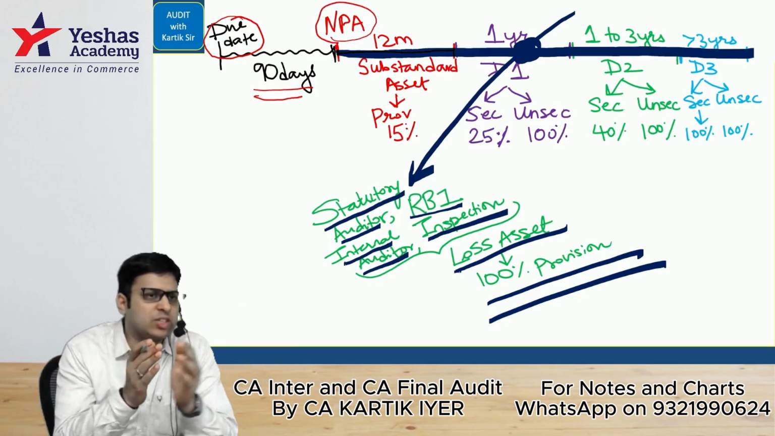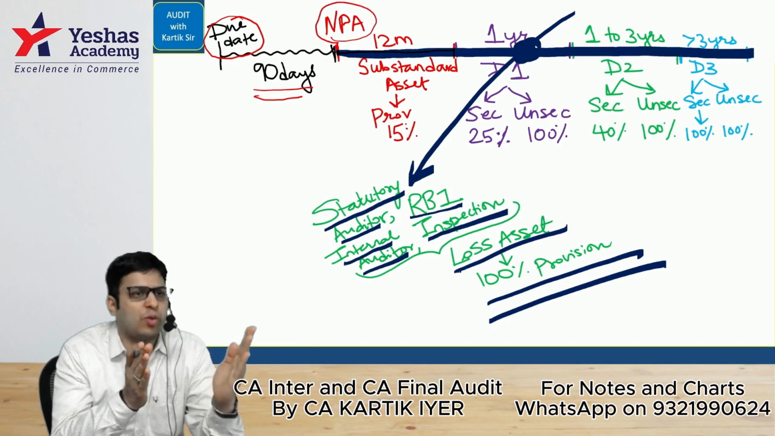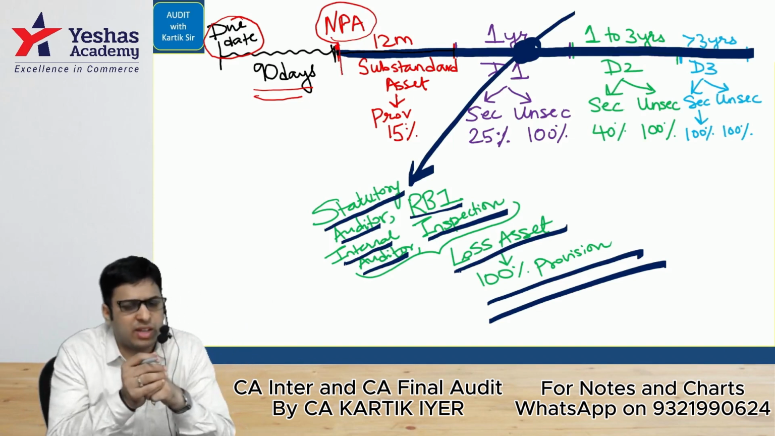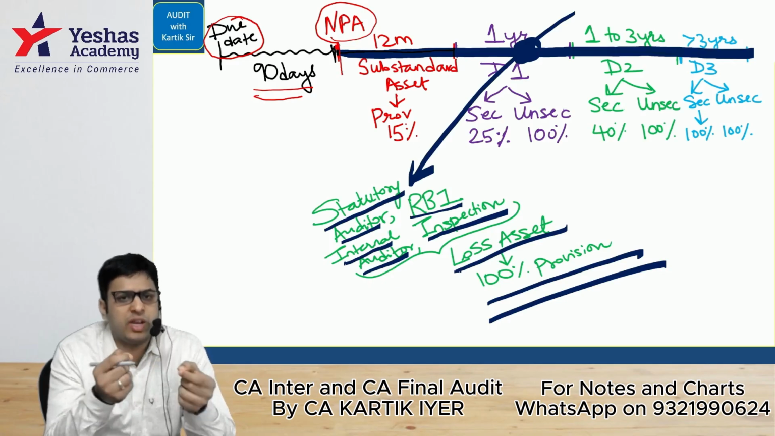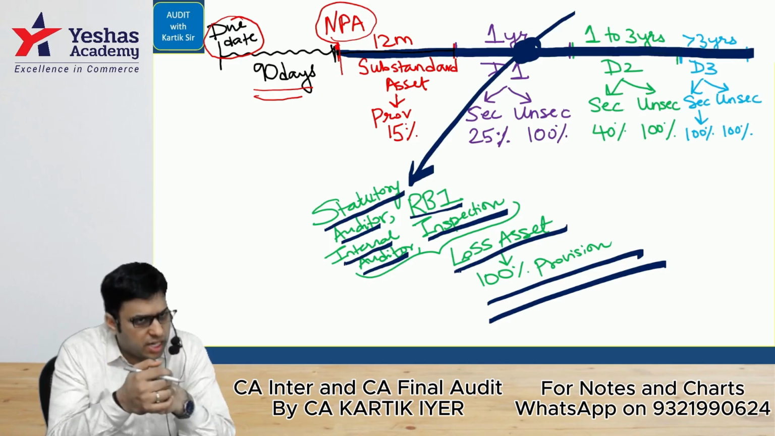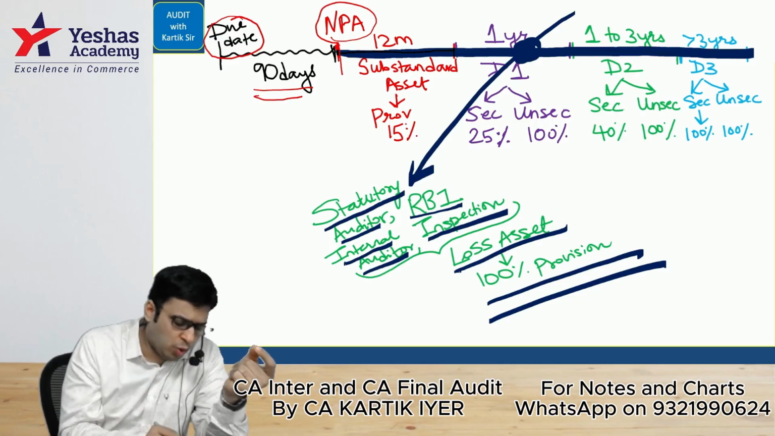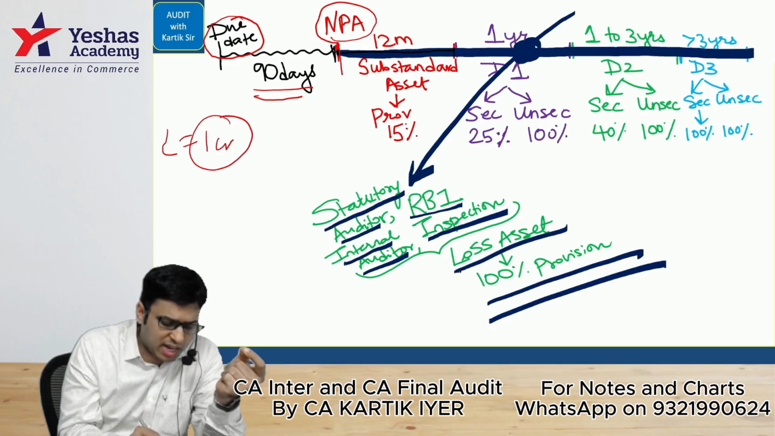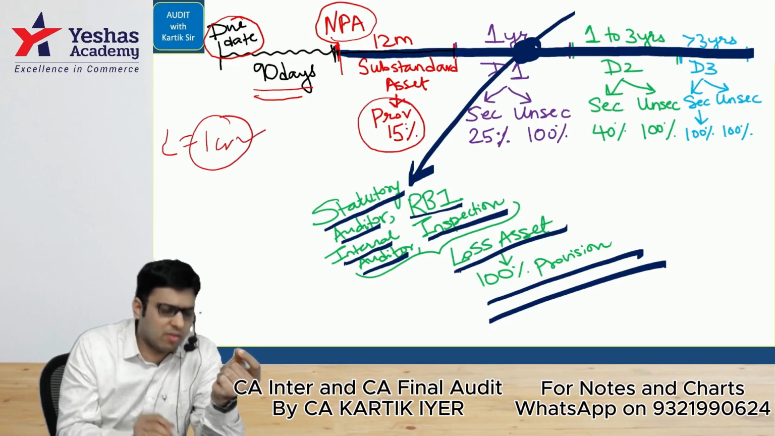The first subcategory is called substandard asset. It is for 1 year from the date it became an NPA. It is for 12 months, that is 1 year from the date it became an NPA. During this period, we create a provision of 15% on the asset. So if the loan amount is 1 crore and if the entire loan is not paid, we'll create 15% provision on this 1 crore basically.